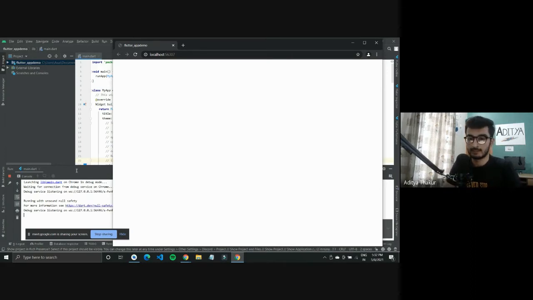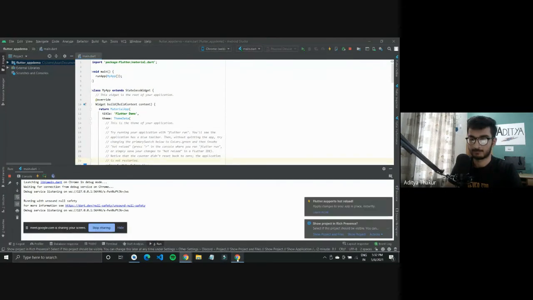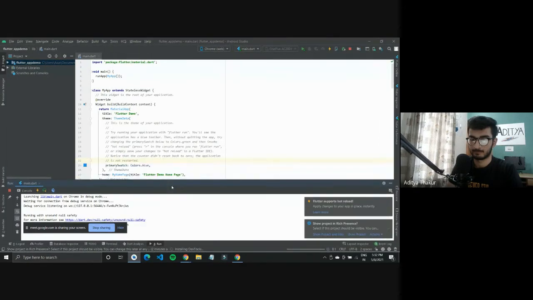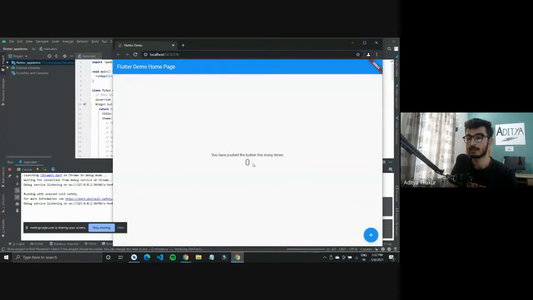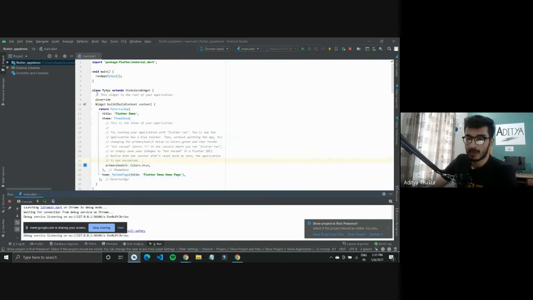So it's still running here. This is the first homepage that you see when you run your application for the first time. This is a simple code which has a floating action button right here. When you tap on it, it should increment this counter that we have on the screen, and it has a simple app bar on the top. I'll also walk you through the code that we have here.